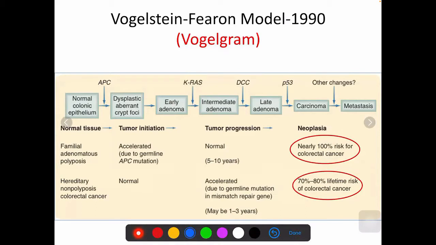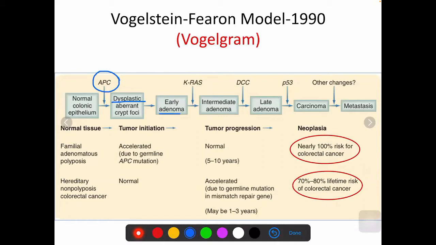So you have the normal colonic epithelium, which when affected by the APC mutation will give rise to dysplasia. That dysplasia, due to accumulating further mutations, will give rise to early adenoma over a period of around 5 to 10 years.